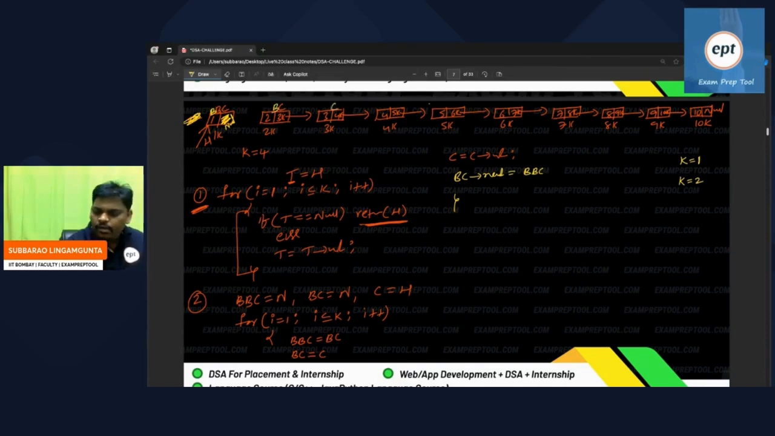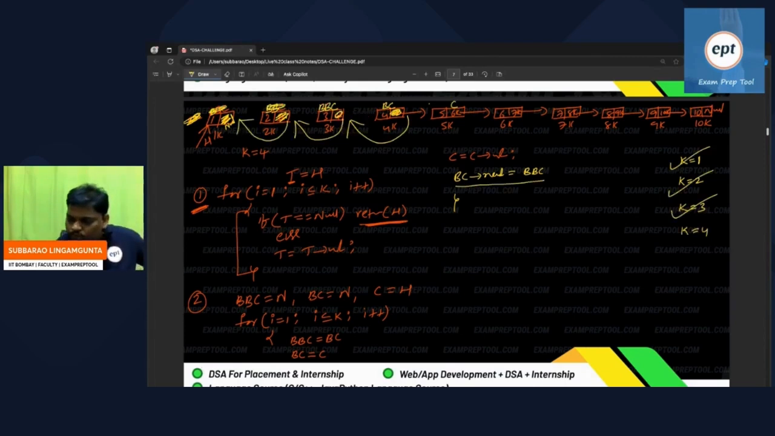It's a current. Afterwards, before current next is equal to before current. You know very well reverse, right? It will reverse. So instead of going from the second node to the third node, the second node goes to the first node. K is equal to 1, first node reverse done. K is equal to 2, second node reverse done. K is equal to 3, third node reverse done. K is equal to 4, fourth node reverse also done.